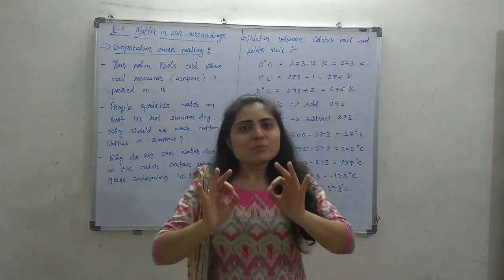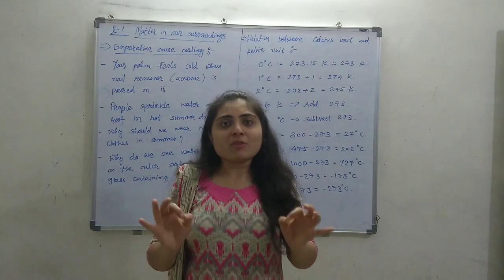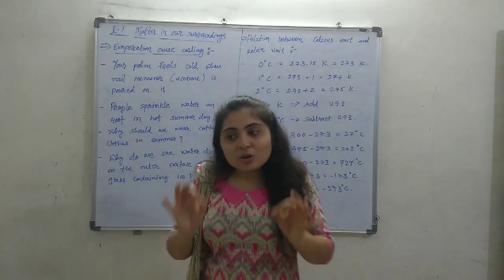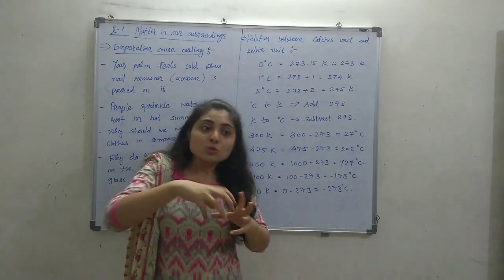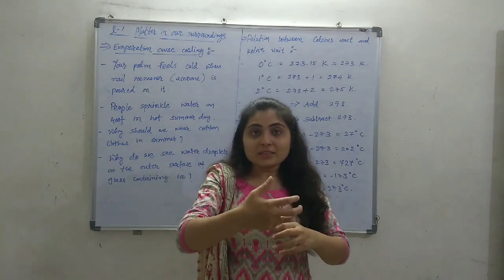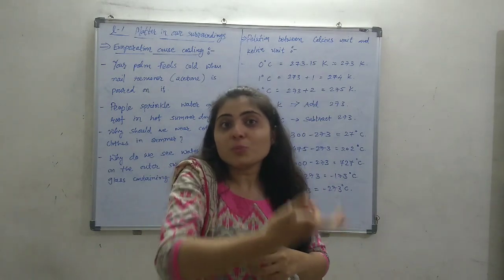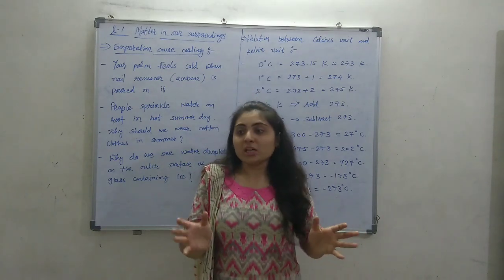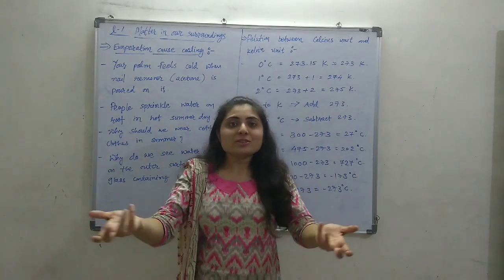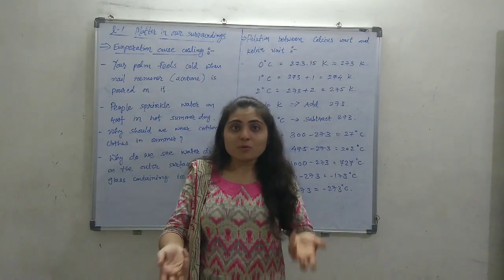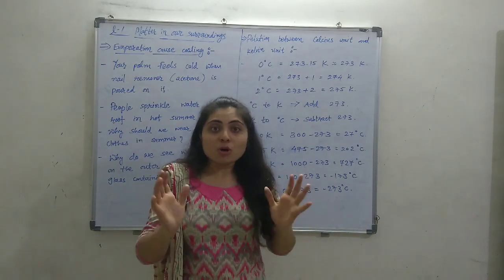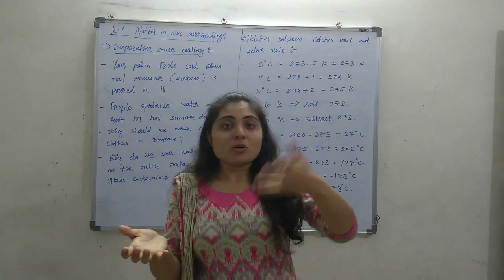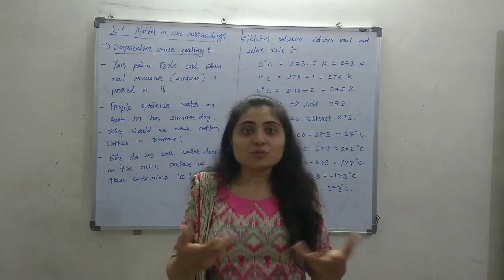So this is the basic idea of evaporation causes cooling. If the particles want to evaporate, they need energy, and that energy is obtained from the surroundings. It can get the energy from any neighborhood, from the surface, from the walls of the container or the surrounding atmosphere, anything.